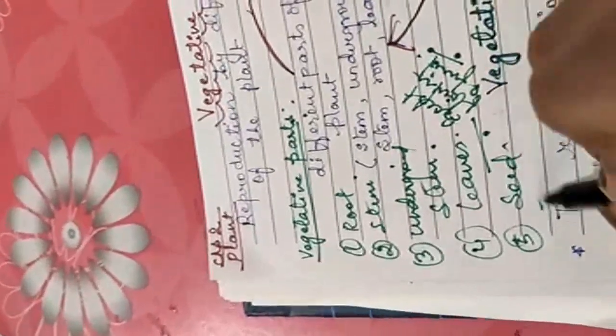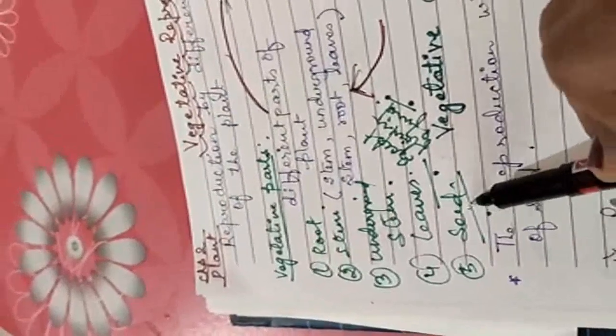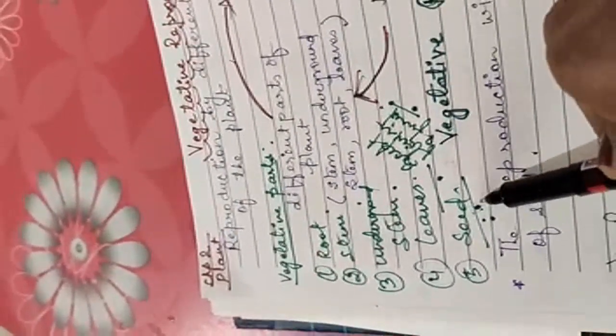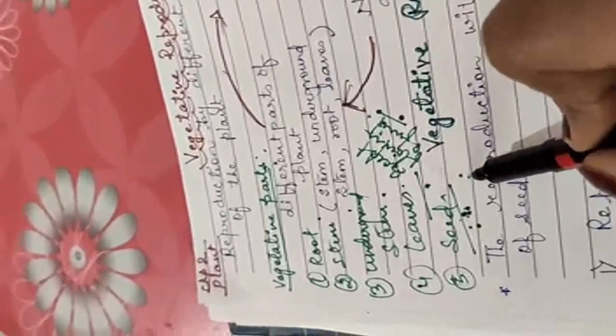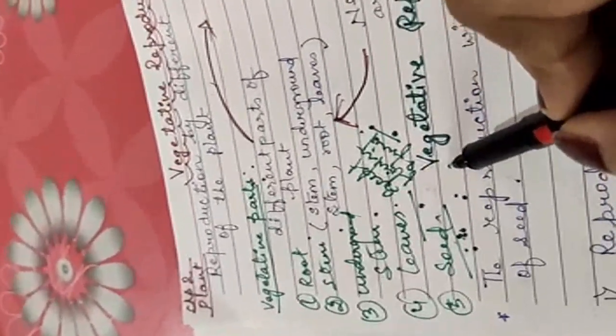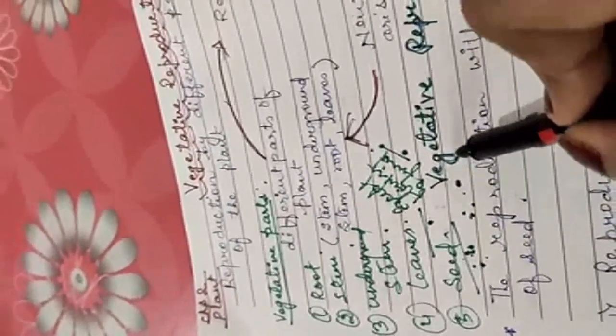But one more, that is seed. You have already learnt in your previous class how a baby seed forms a baby plant and the baby plant forms a young plant. Okay, you learned that day about seed germination, how seed germinates.